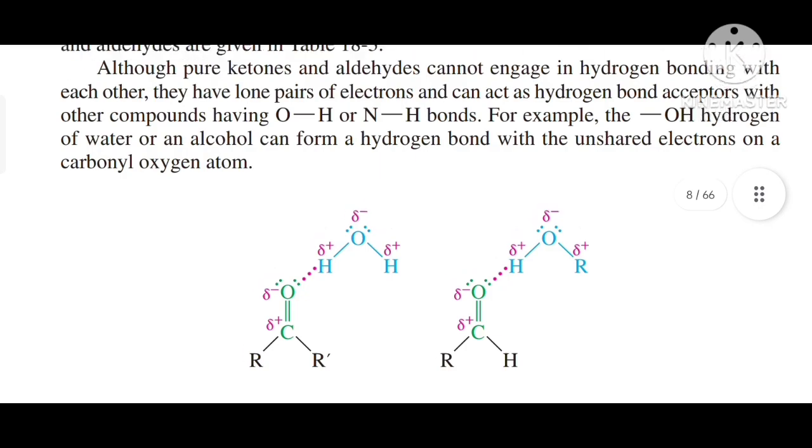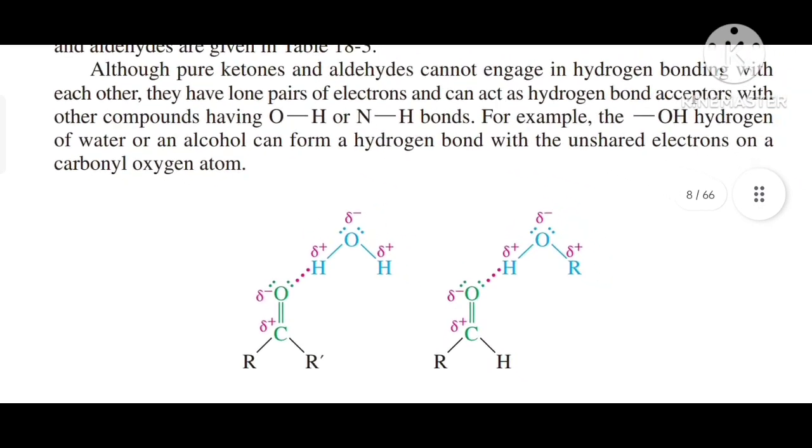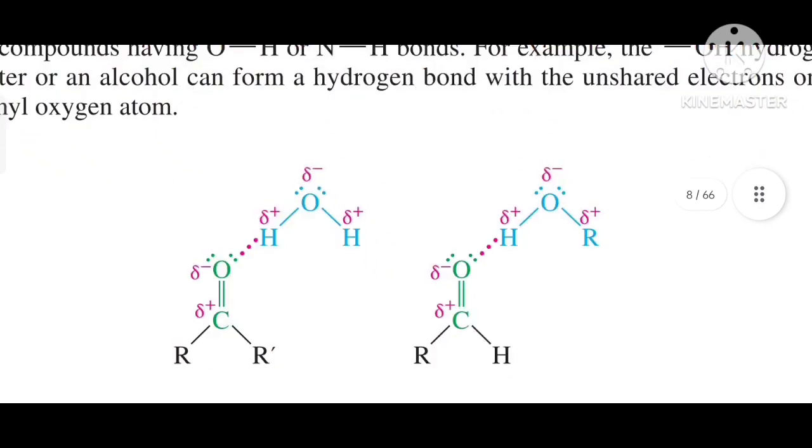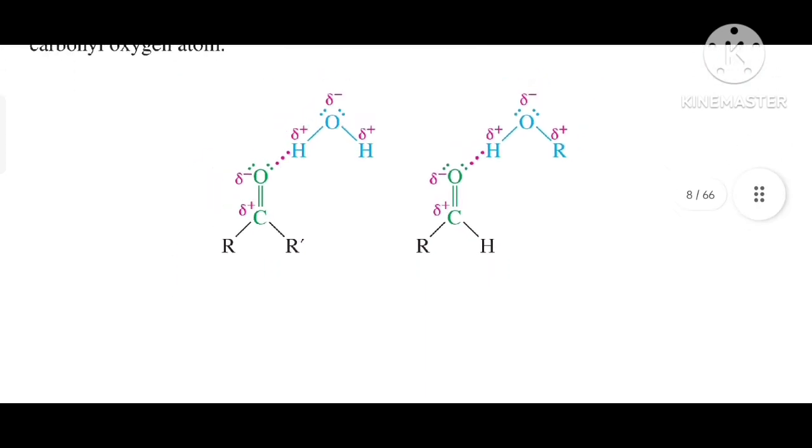In this picture we can see that the hydrogen of water can form an H bond with the lone pair of oxygen of the carbonyl group. Similarly, the oxygen of the carbonyl group can form a hydrogen bond with the H of the alcohol molecule.